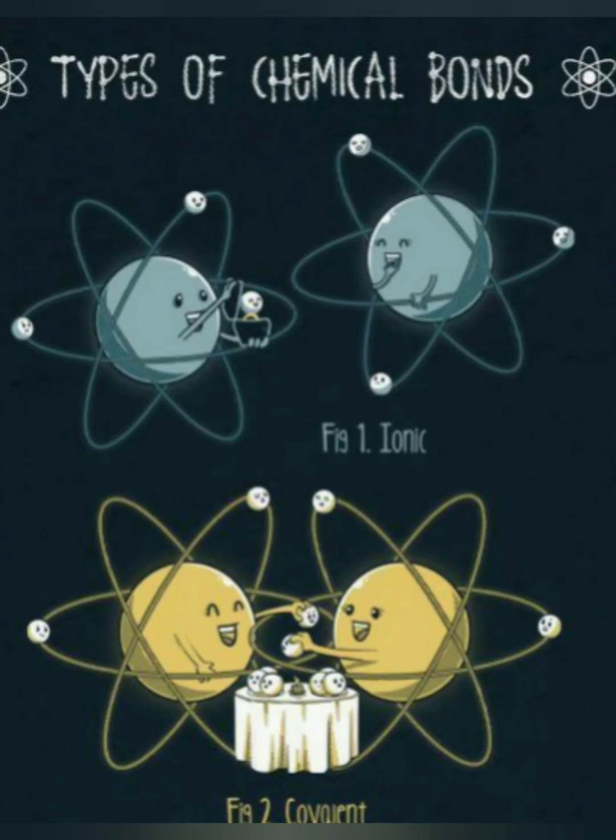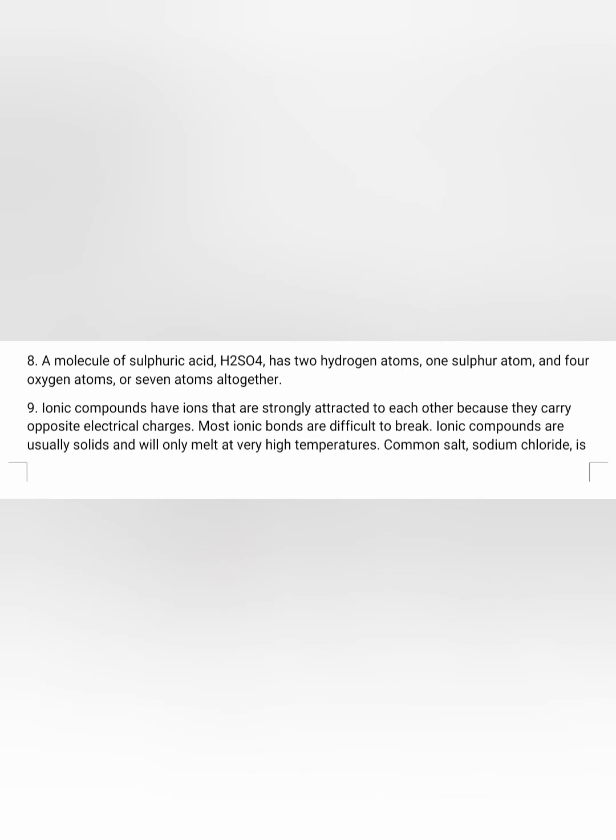This is an example of ionic and covalent bond. It's a funny picture. It is showing how covalent compounds share the electrons, and it is showing how in ionic compound, one atom is snatching one electron from the other element. Now be ready for question number 8 and 9.